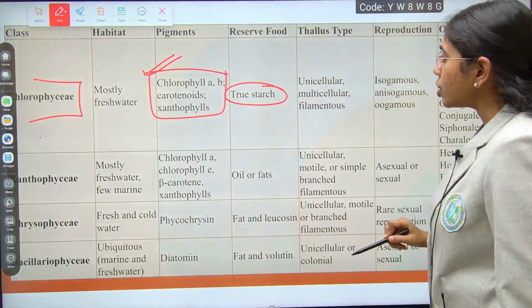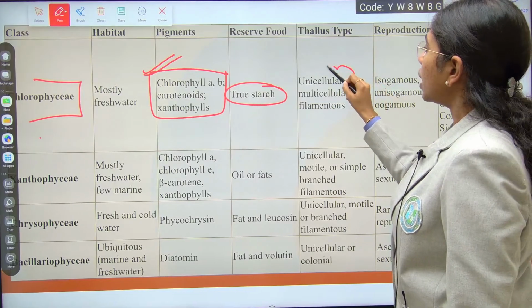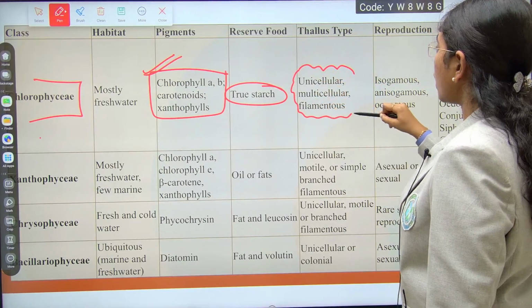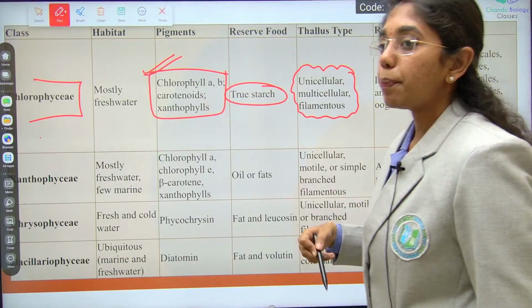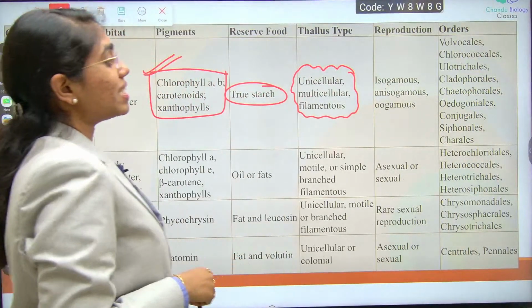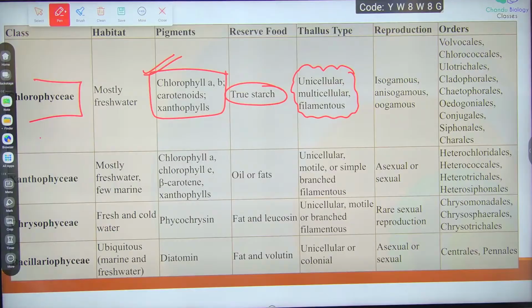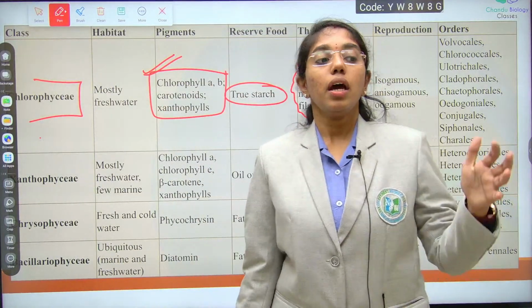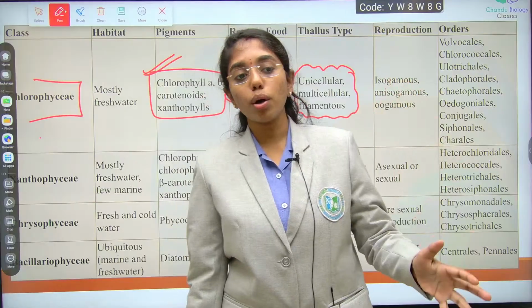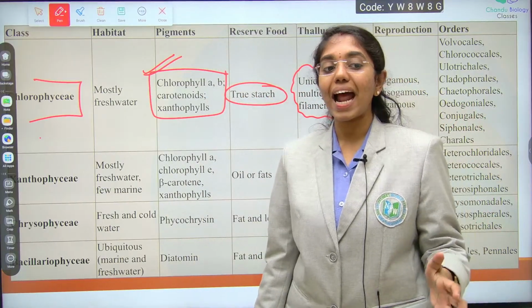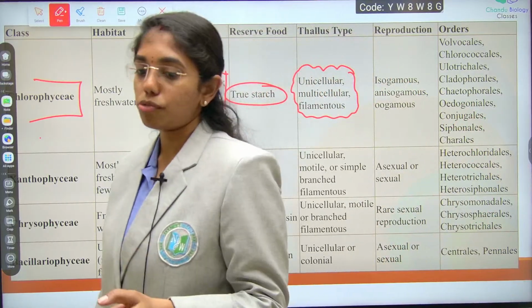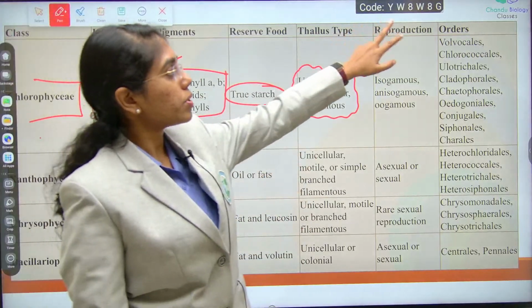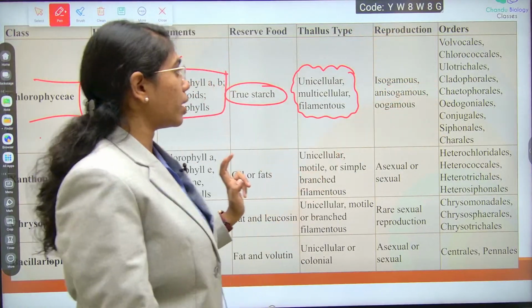Thallus type is unicellular, multicellular or filamentous. Reproduction is isogamous, anisogamous or oogamous; 3 types of reproduction are observed in Chlorophycean members. You can see wide diversity: unicellular forms, colonial forms, filamentous forms and multicellular forms also. All the types are observed in different orders. You can go through that.